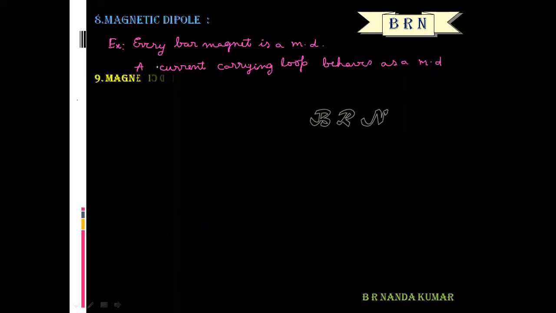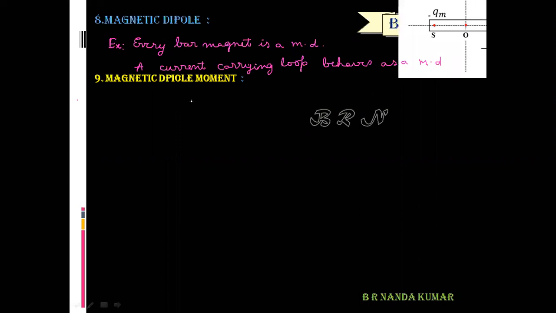And the next term is magnetic dipole moment. The magnetic dipole moment of a magnetic dipole is defined as the product of its pole strength and magnetic length.